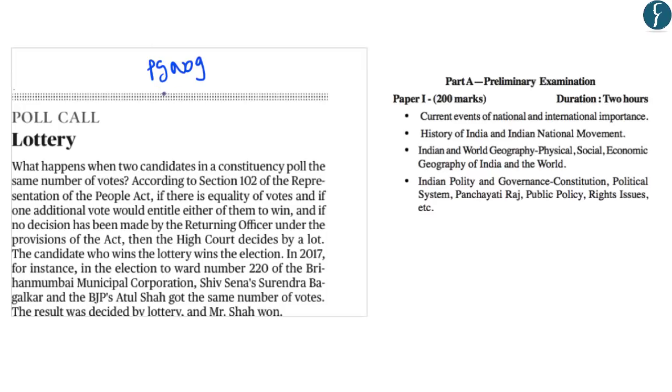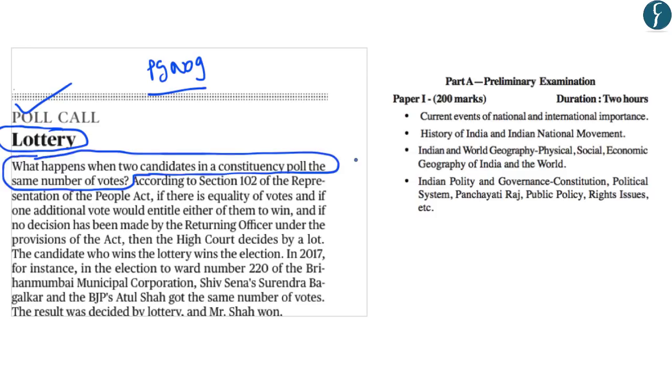Now this section on page number 9, which deals with the poll call or the terminology which is related to elections, it talks about a phenomenon known as lottery. So this specifically addresses what happens when the two candidates in a constituency poll the same number of votes. So when two candidates of the same constituency get the same number of votes, it means that a tie has happened. And to avoid this situation and get a final result, the Representation of People Act provides for Section 102.